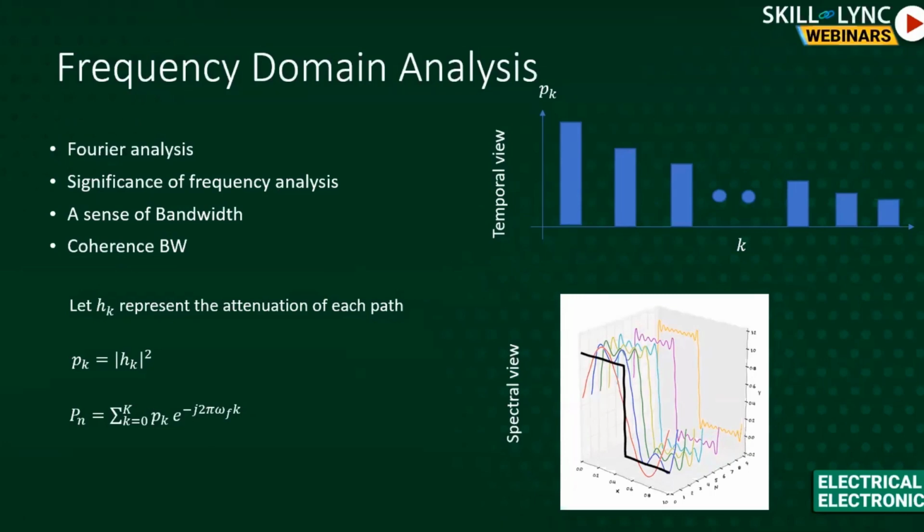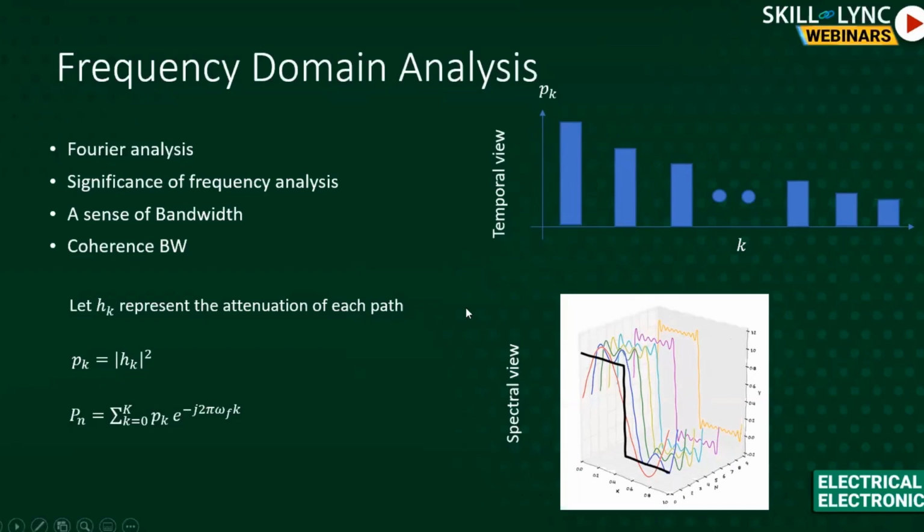So just to give you a sense of what bandwidth means here, you can think of it like a gate, with signals trying to pass through that. Now this gate should allow it. And how do we find out this gate and see what is the width or size of this gate? We can construct it from the reflected samples. We can see how the channel is behaving in terms of the reflections and the signal path that it's going through. If we take a Fourier transform of that, we can get a window, something like this, and then we can say how big the window is or how small the window is.